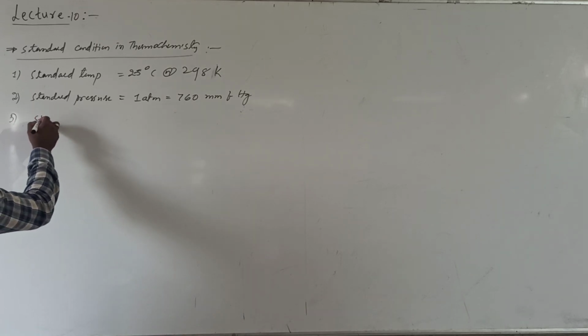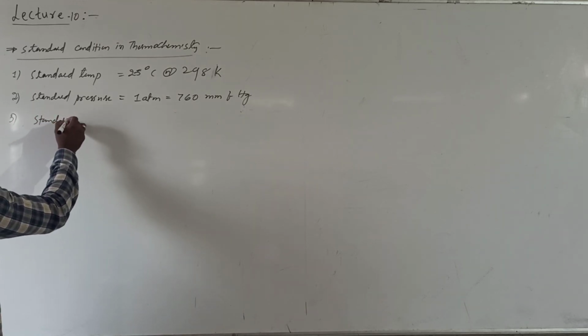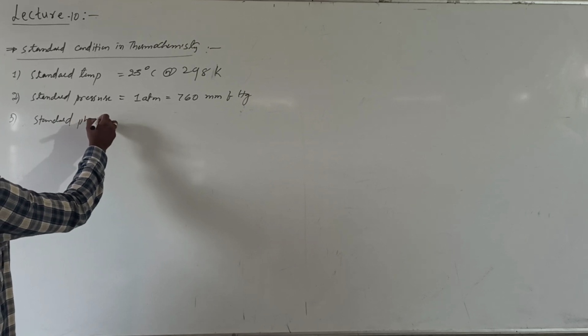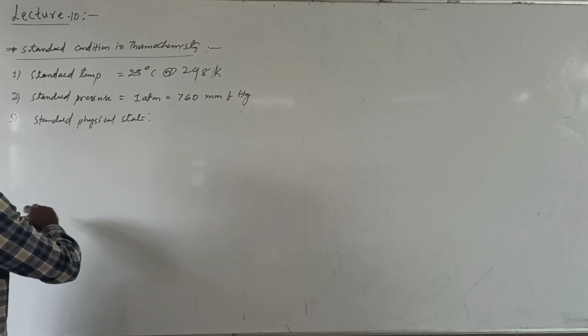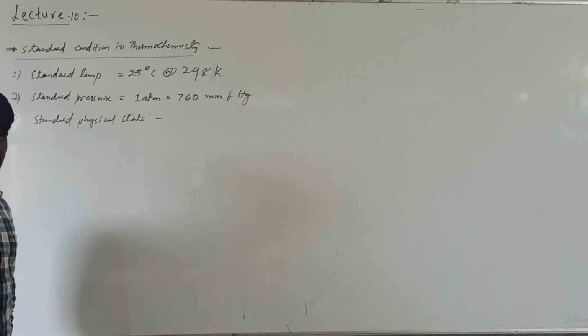And standard physical state. Let us see what is meant by standard physical state.